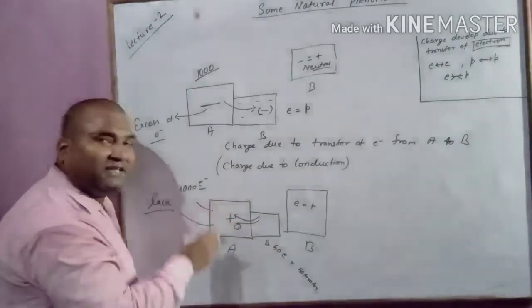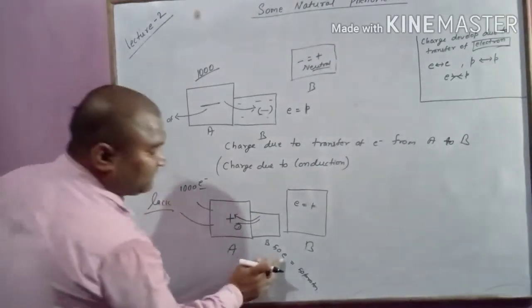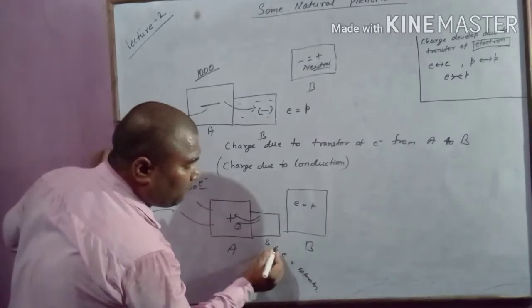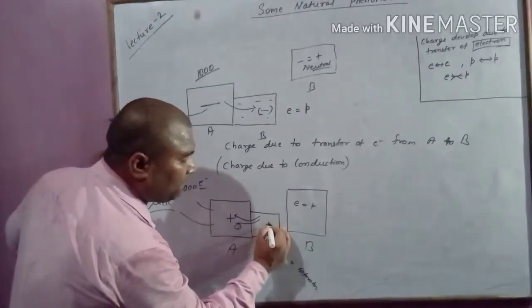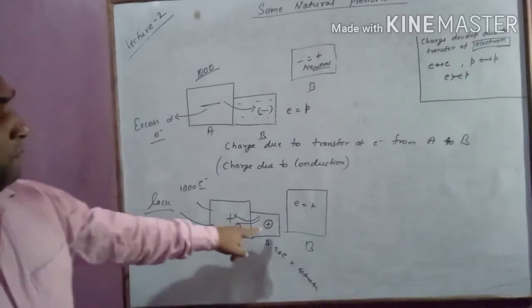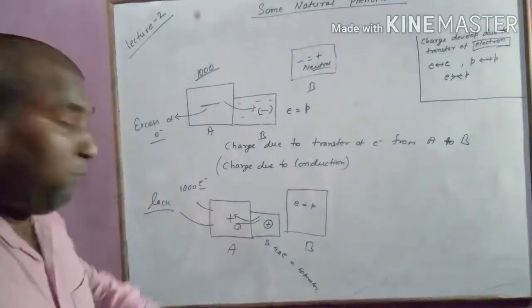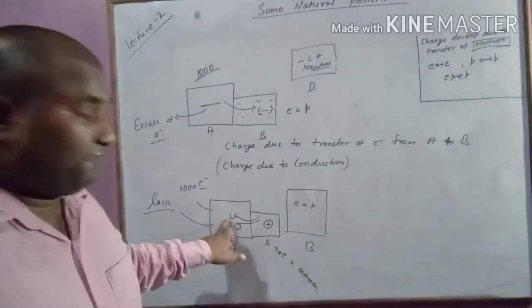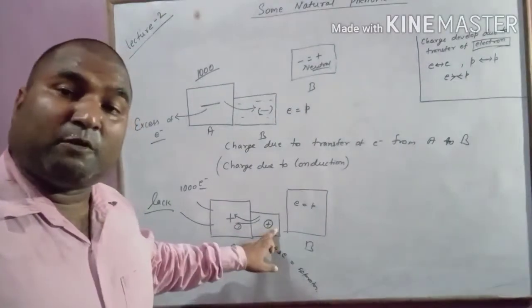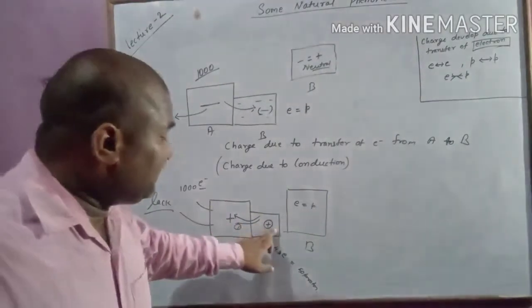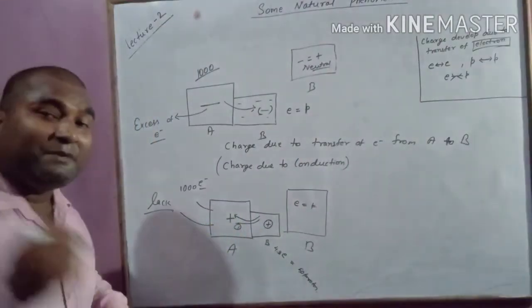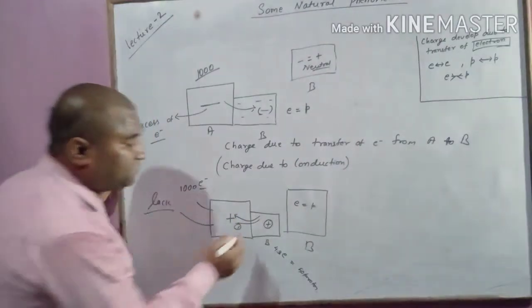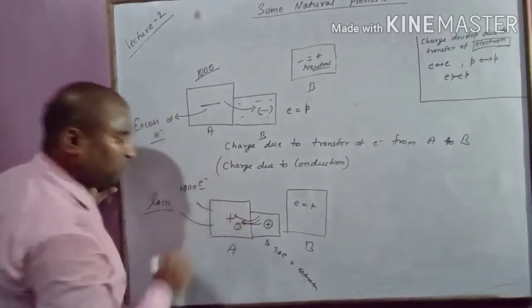If even a single electron transfers, then the number of electrons becomes 49, and this body becomes positively charged. So this body was positively charged. When I brought a neutral body in contact with it, then this body also becomes positively charged. Why does it become positively charged? Due to transfer of electron.